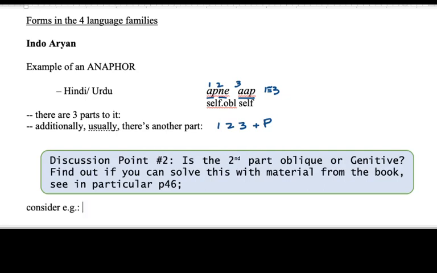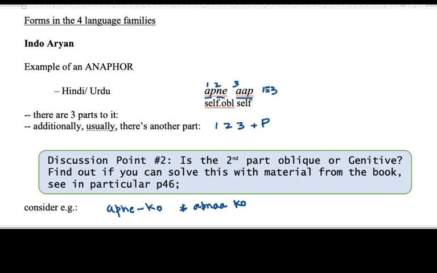Consider, for example, in this connection the form apne ko. Okay, so you can say apne ko, but you can't say apna ko, right? That's out. This should be a clue for you to decide whether this is oblique or it's genitive.